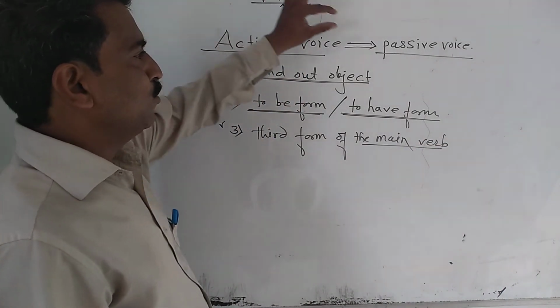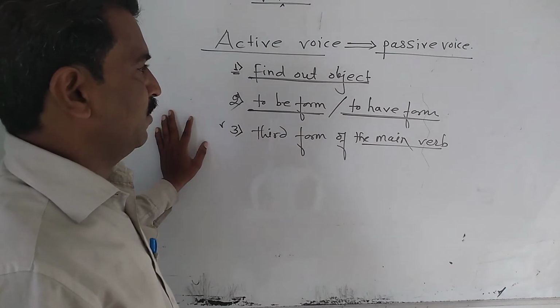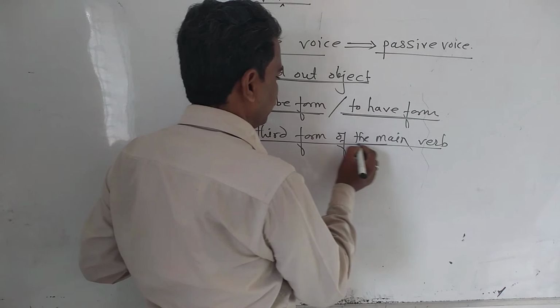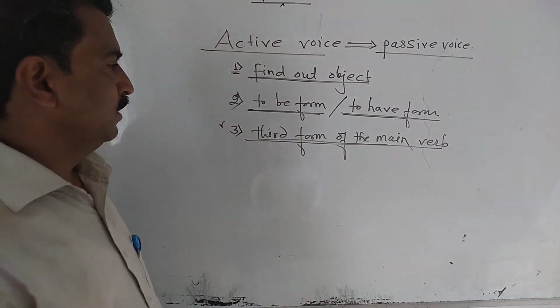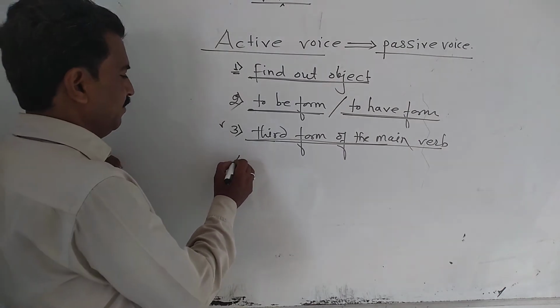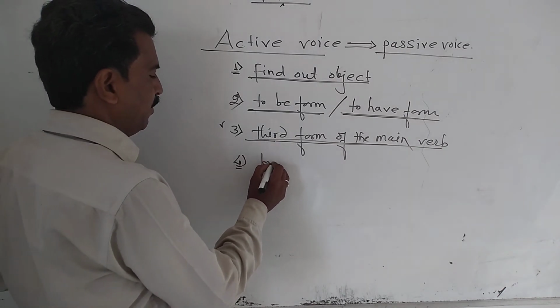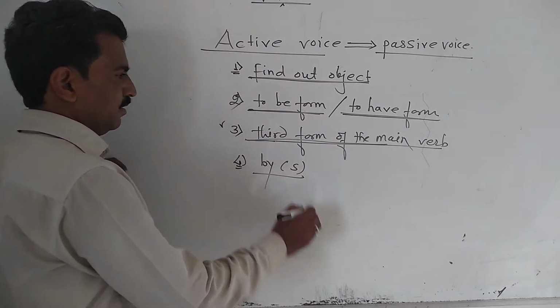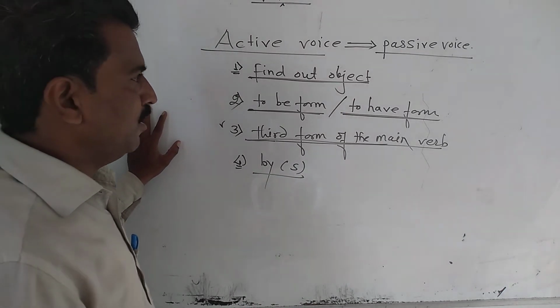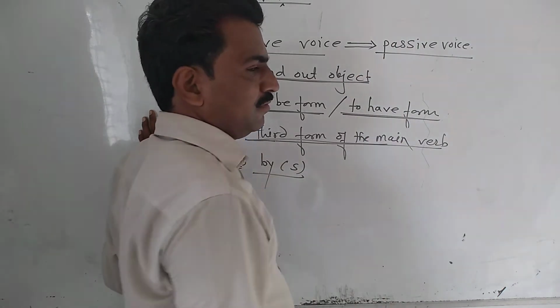Means to make the passive voice structure, the third form of the main verb must be there, and at the end, by subject. These are the points to make the passive voice.